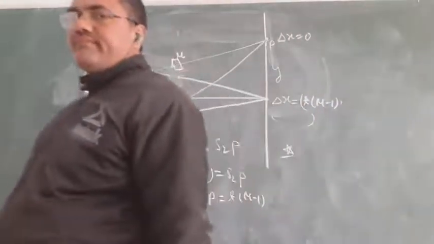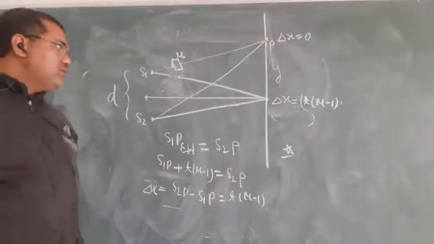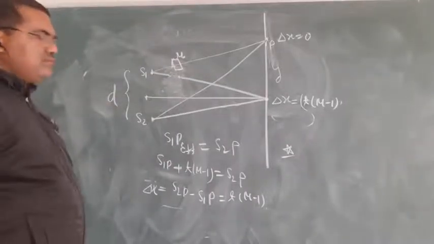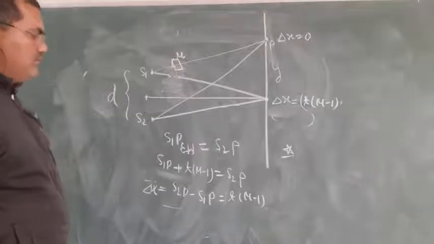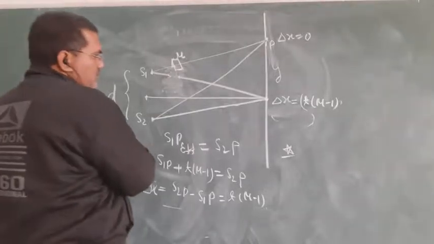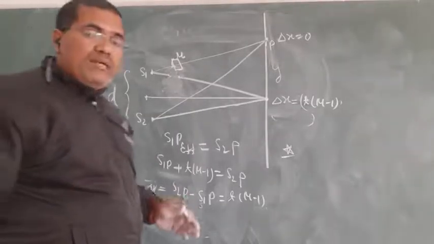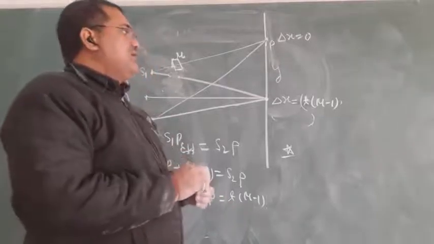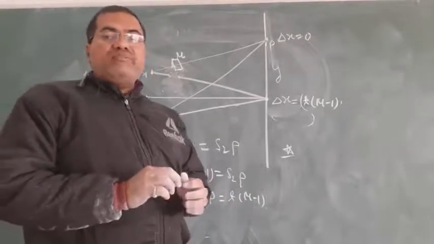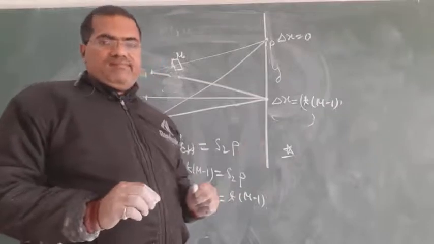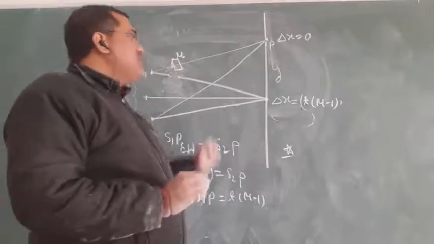So you can also be asked to find the position of the shifted central maxima. How can we solve it?